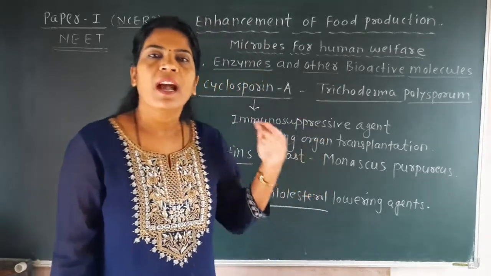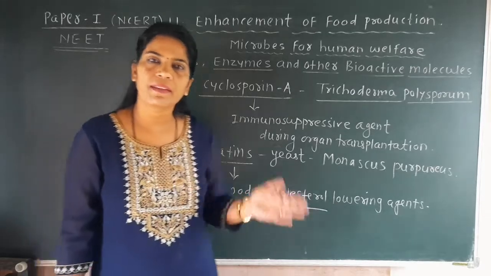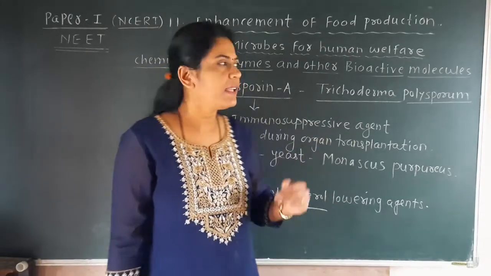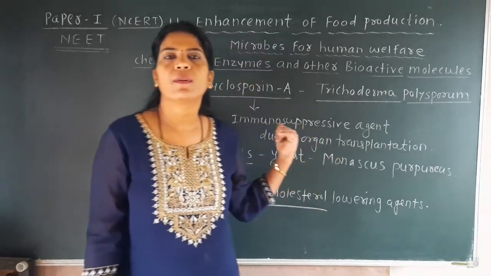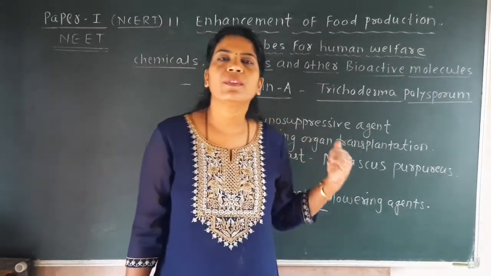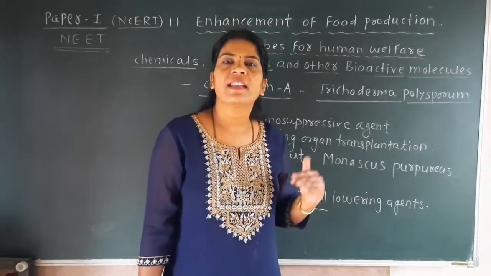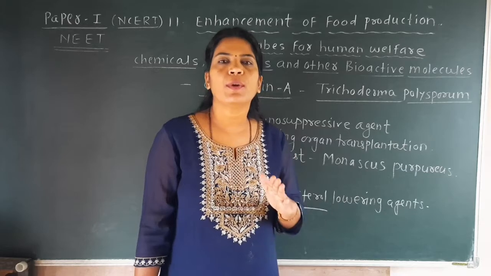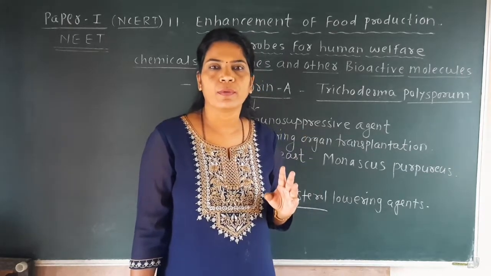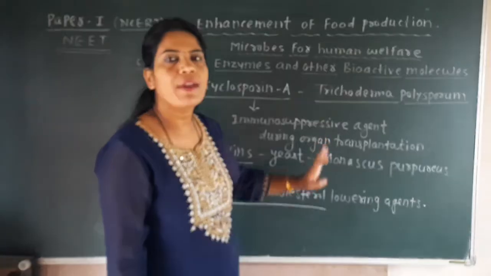Then the same thing under the title fungi. No doubt yeast is an example of fungi, but separately you have to write the role of fungi like Trichoderma polysporum. Then we have seen Aspergillus niger, which is involved in the production of citric acid. Thus you have to make a list of the different microbes for NEET. Do not study only yeast under the title bioactive molecule.